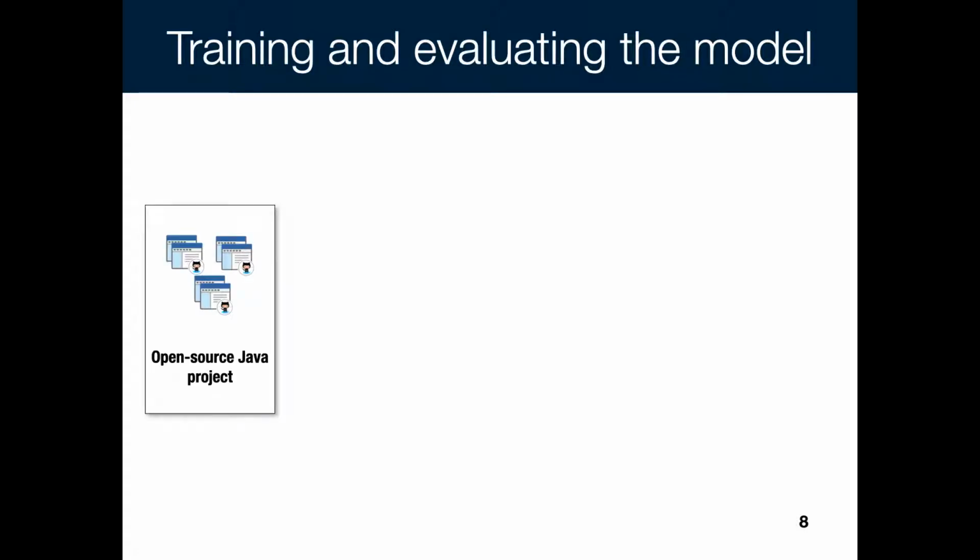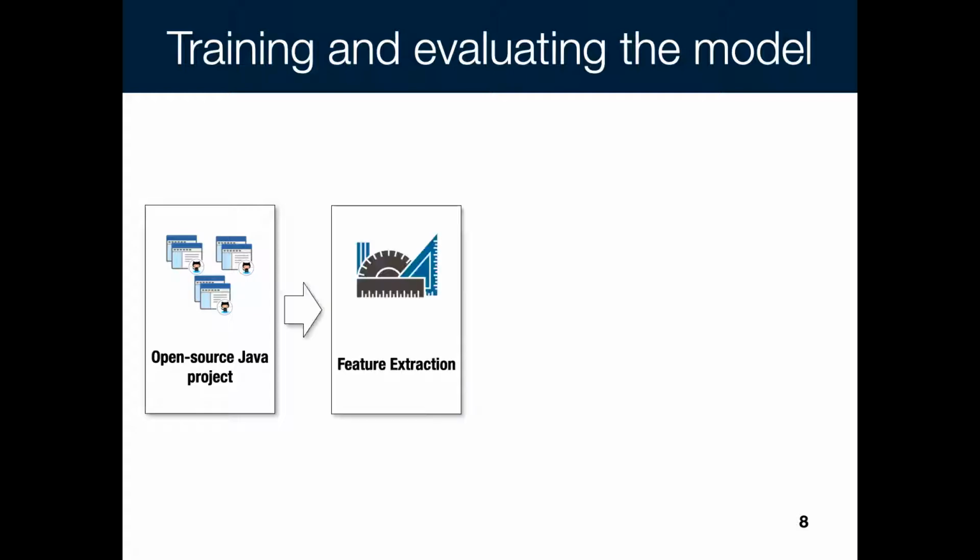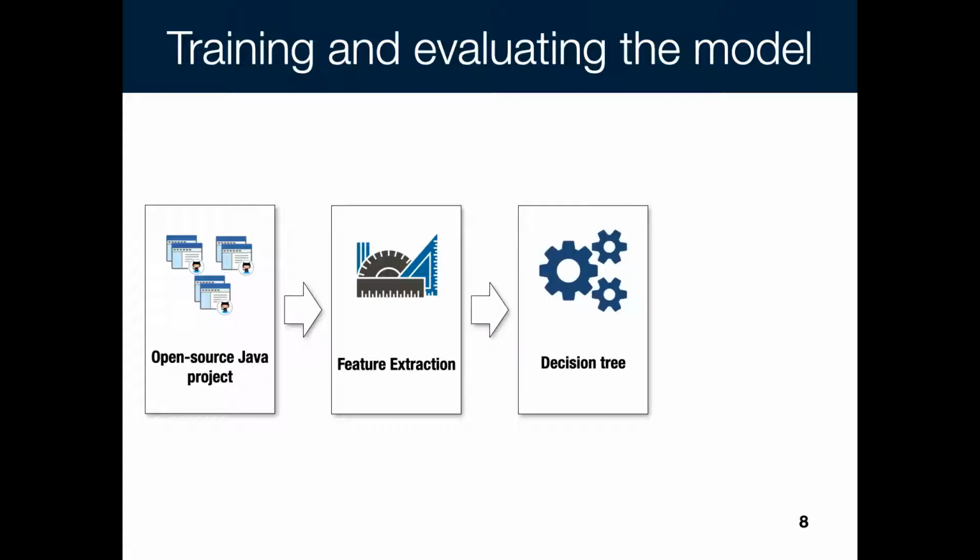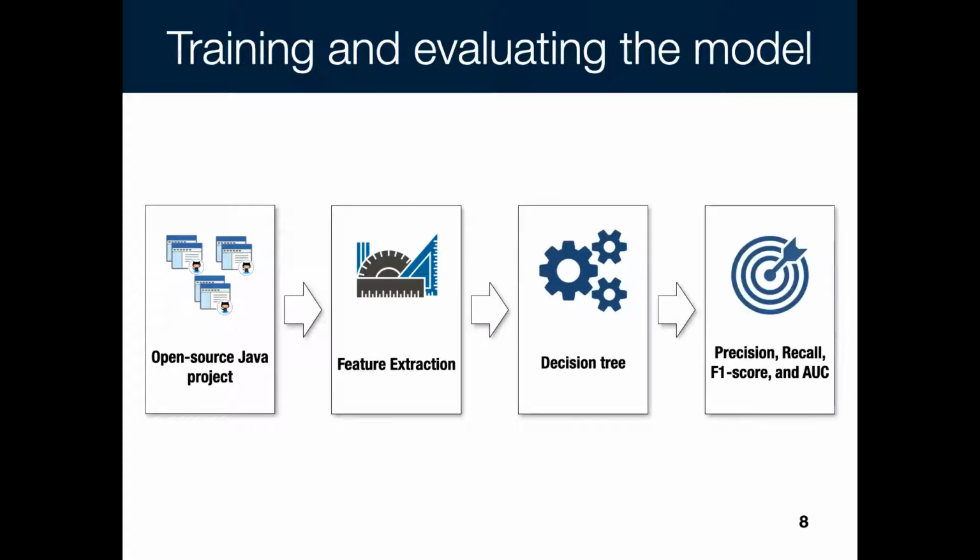Once we collected our data, we then conducted our experiment to validate our approach. We first analyzed the development history of the selected 10 projects and extracted a comprehensive list of features. With all these features, we can use machine learning techniques to determine the CI skip commits. In our study, we use a decision tree classifier, and then we use well-known evaluation metrics, which are precision, recall, F1 score, and the area under the curve, AUC.